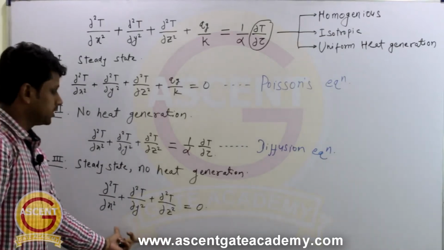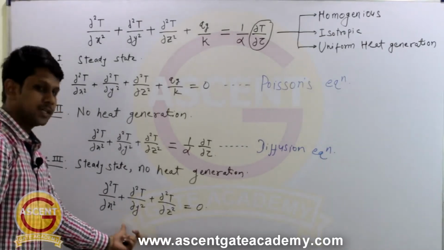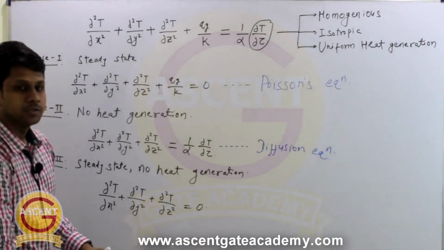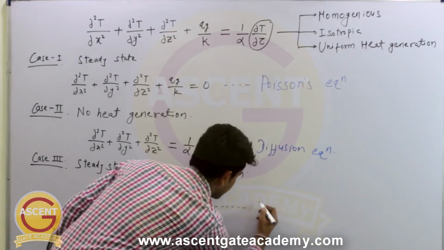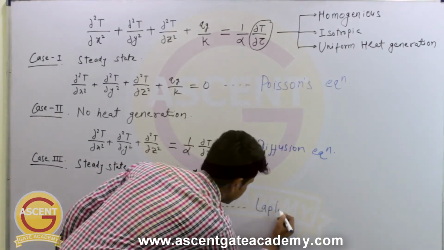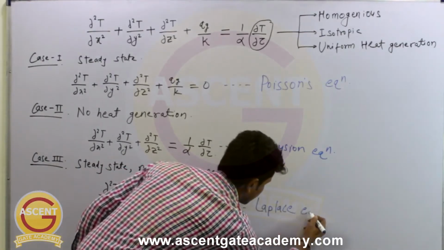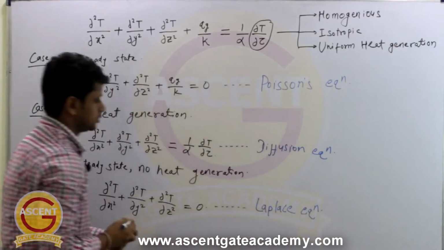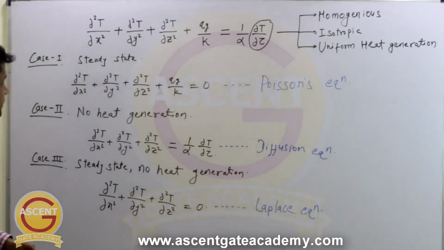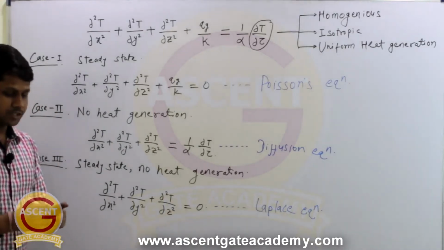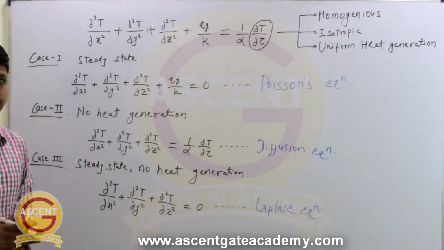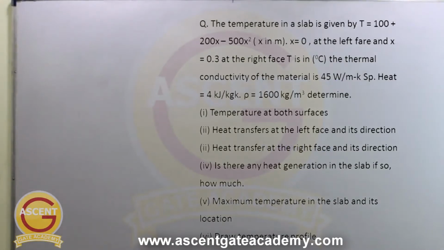And you may be knowing the name of this equation because we have studied this in mathematics. So this equation is known as Laplace equation. So this is the Laplace equation. So these are the 3 special cases of generalized equation of conduction. So that you have to remember. Okay, so now let's solve this problem to get the more clear picture about this.